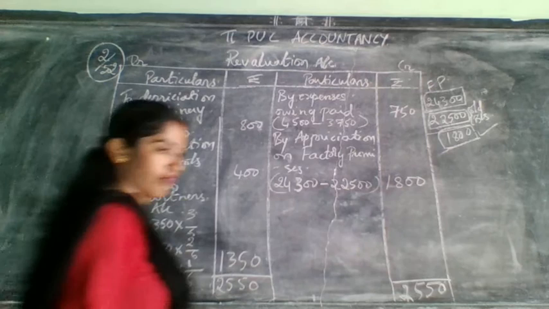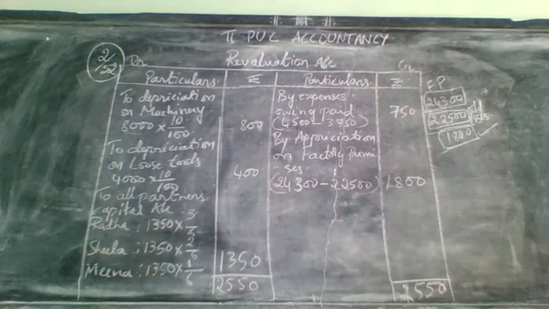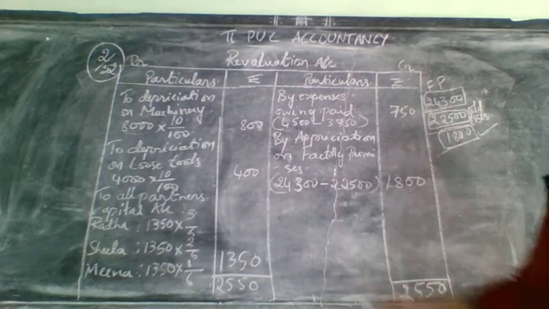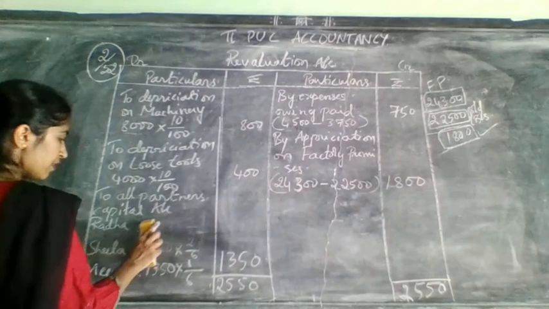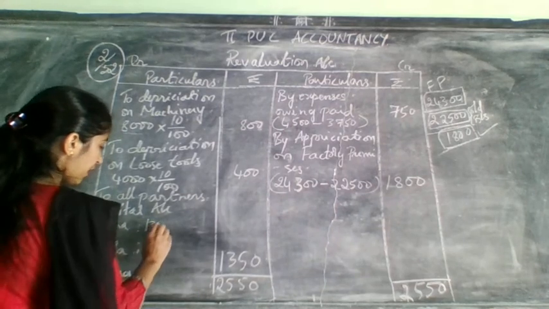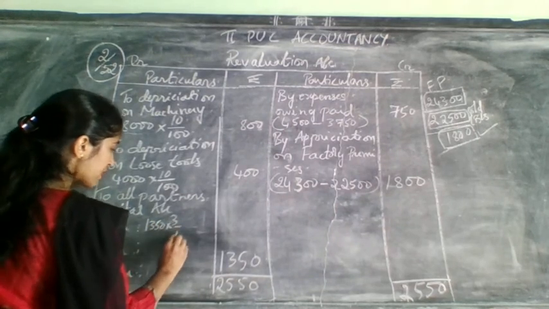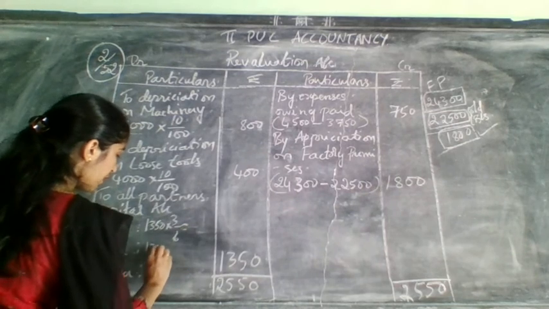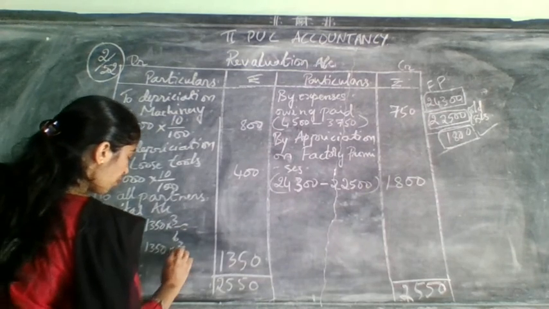So I am not having place. Need to write down still more smaller. Why? Because it requires there. You need to write the values also there. 1350 into 3/6. Next 1350 into 2/6.